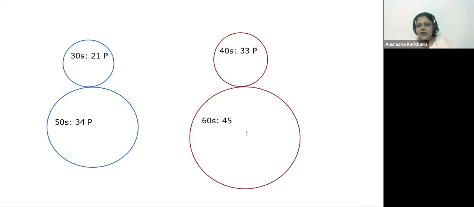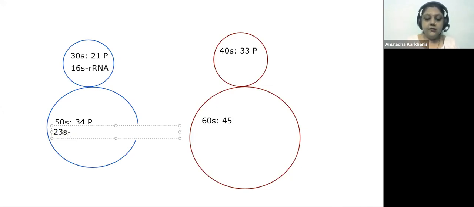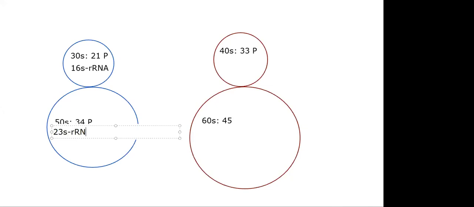So rRNA should also have some size. I'll show you over here. rRNA, the smaller subunit of your prokaryotes will have 16S rRNA. Which one is it here, child? 16S rRNA. And which one is here? Do you know what the larger subunit has? It is going to have 23S rRNA.